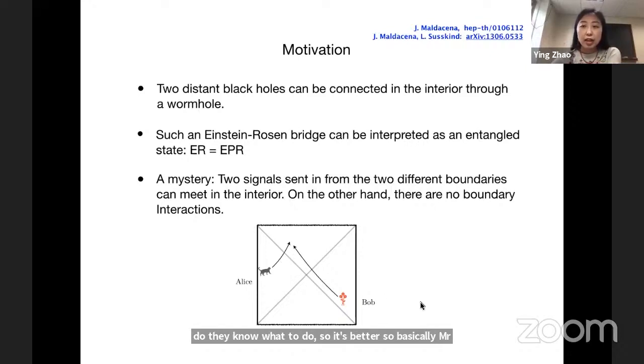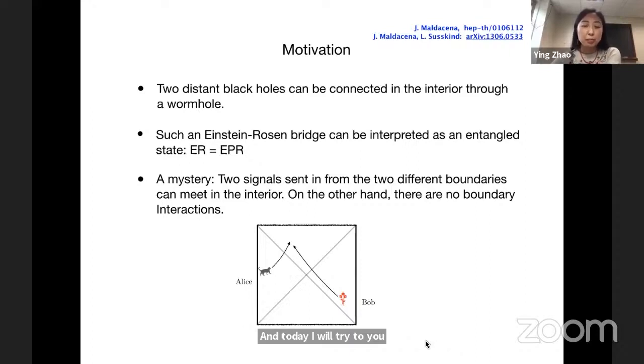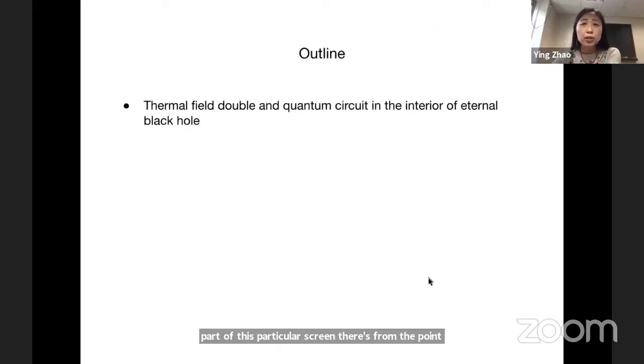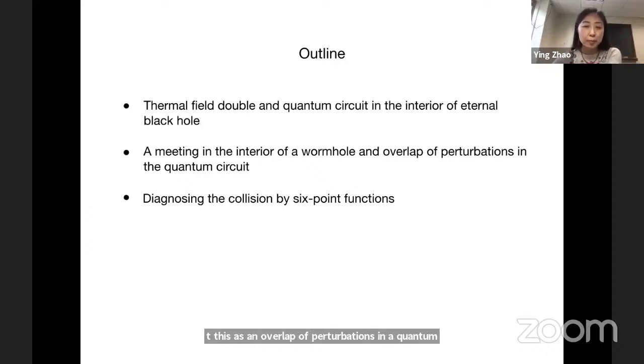Today I will try to illustrate, hopefully, part of this from the point of view of a quantum circuit. Here's the outline of the talk. First, we will very briefly review the thermofield double and quantum circuit in the interior of an eternal black hole. Then we will look at the meeting in the interior of a wormhole, and we will interpret this as an overlap of perturbations in the quantum circuit. The meaning of this hopefully will be clear later.